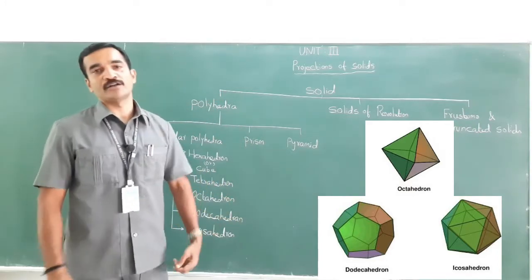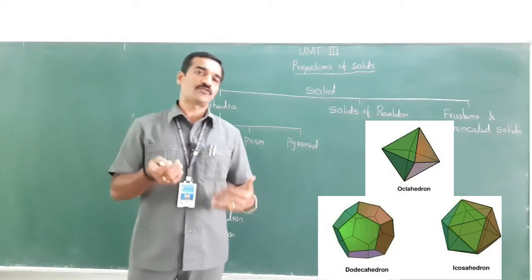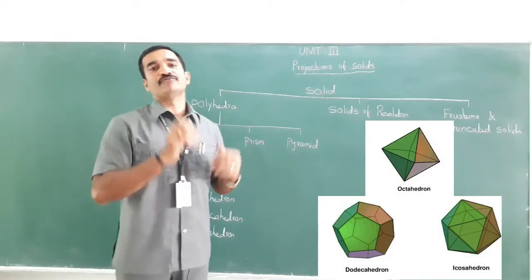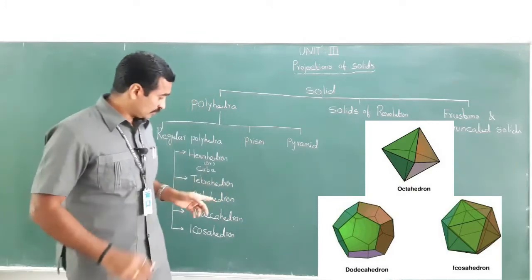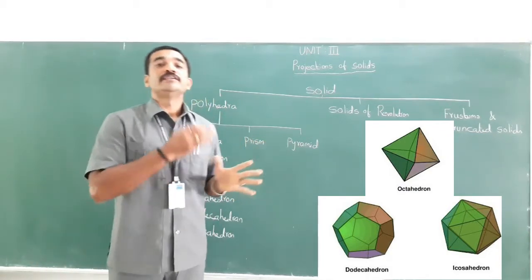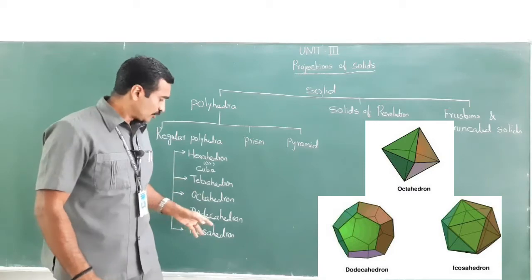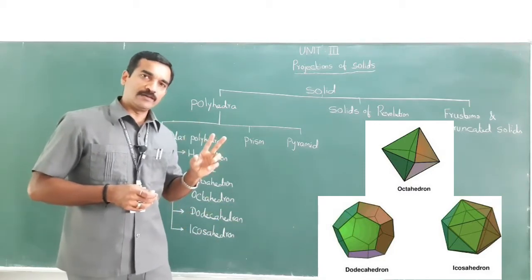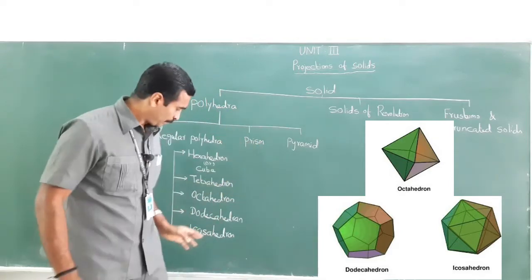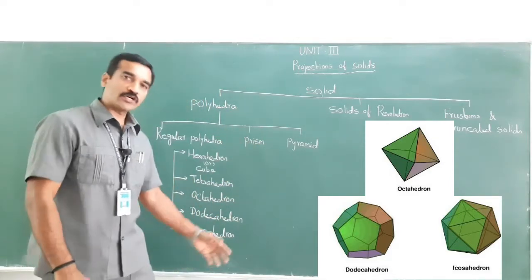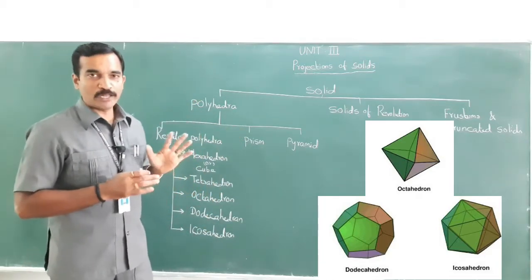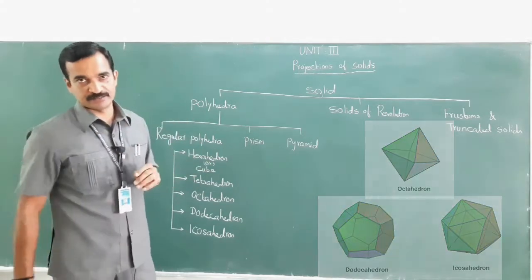Then dodecahedron. Dodecahedron is the solid formed by 12 equal regular pentagonal faces. Then icosahedron. This solid is formed by 20 equilateral triangular faces, right?